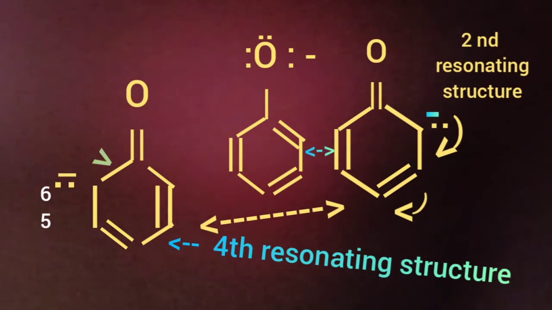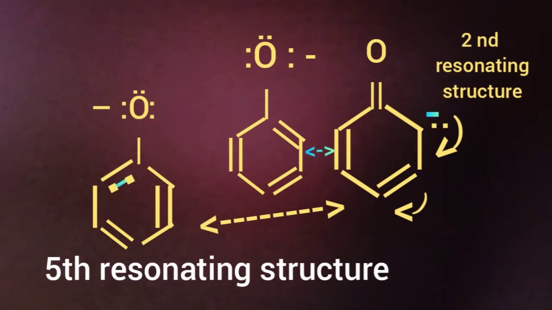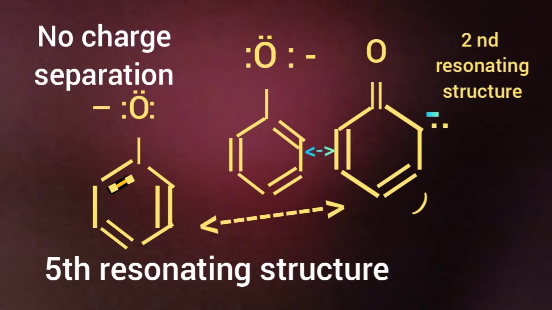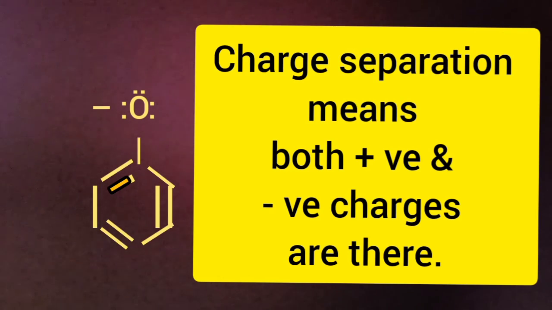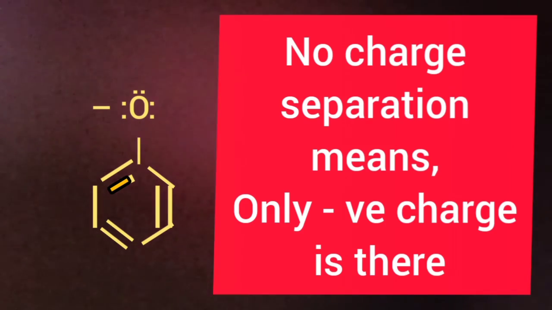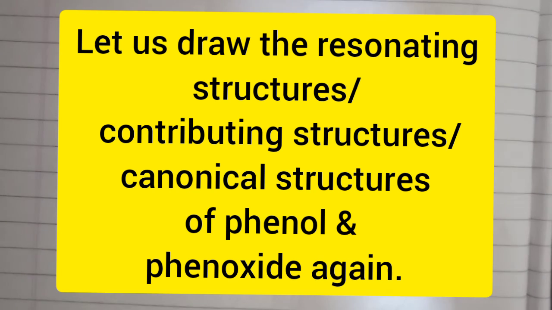The negative charge developed on sixth carbon will form a double bond, and the existing double bond between C and O is shifted, and O gains its negative charge. Here you see there is no charge separation. So in phenoxide, there is no extra energy given from outside. So phenoxide has more stability than phenol. Now let us draw the resonating structures of phenol and phenoxide.